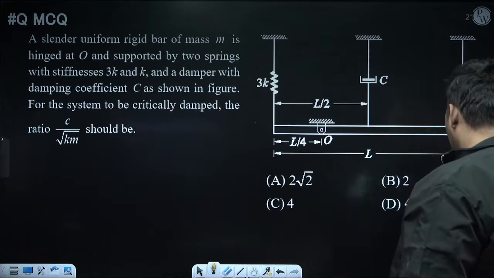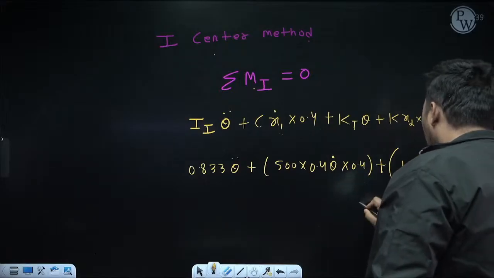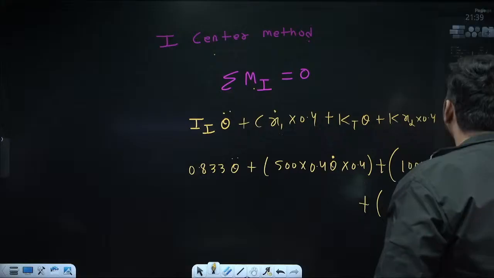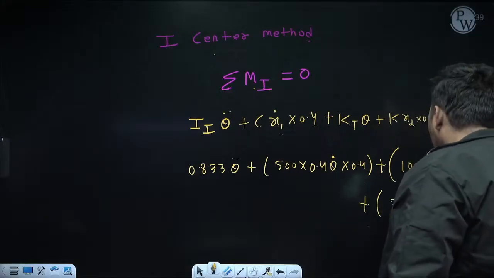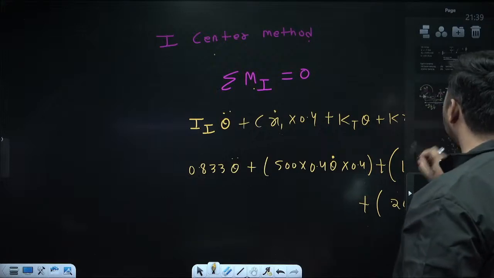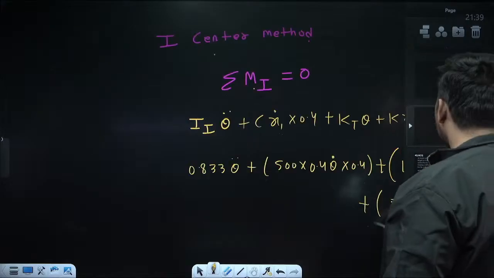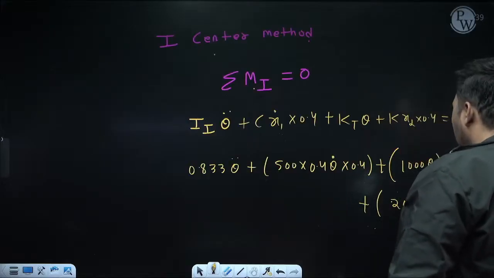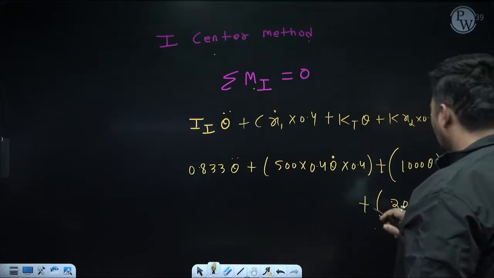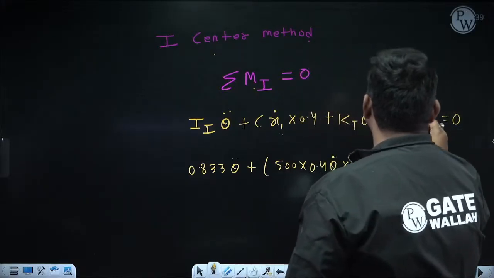1000 theta plus kx2. K is 2000, and we know x2 expression in terms of theta. x2 is 0.5 theta. Oh sorry, it is a typing error, I think. It is 0.45 meter.